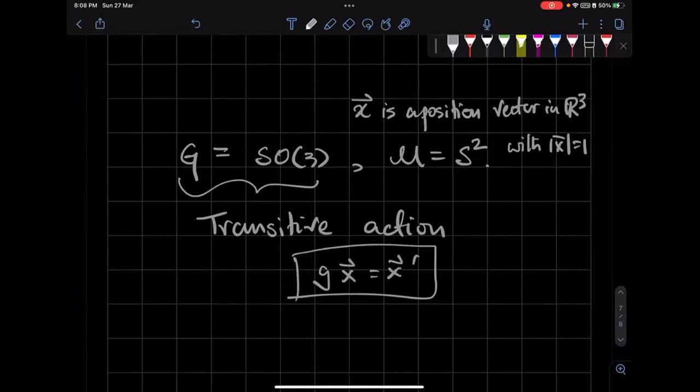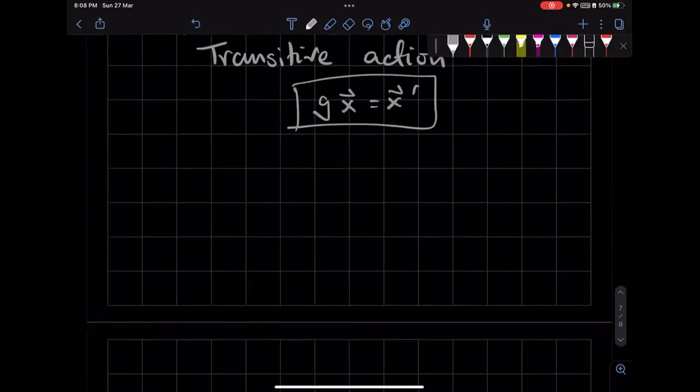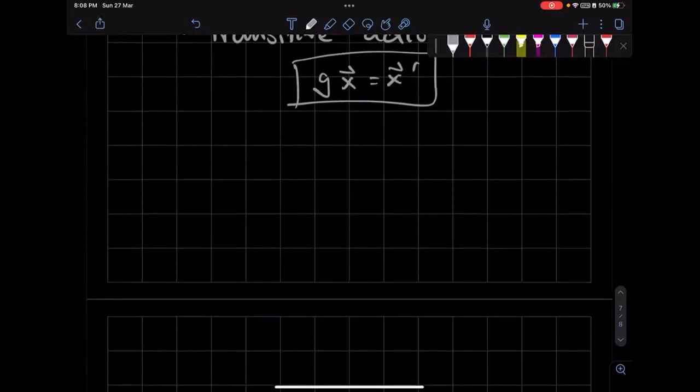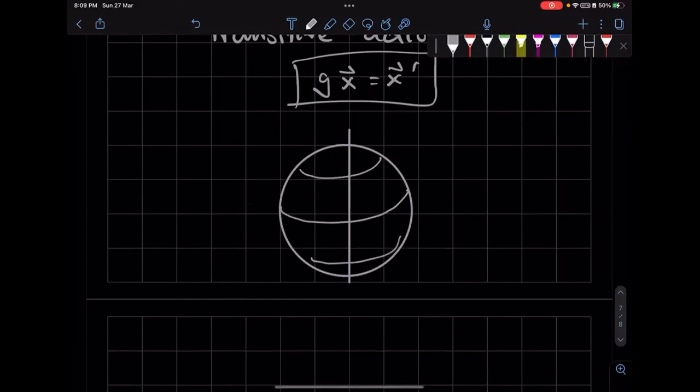Now let's take an example which is not transitive, because to understand something, you have to understand the counterexample. And the counterexample is this. If I take a two-sphere and consider the rotation around the z-axis, that is also an action.